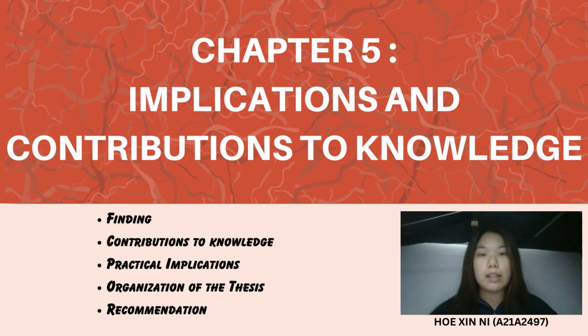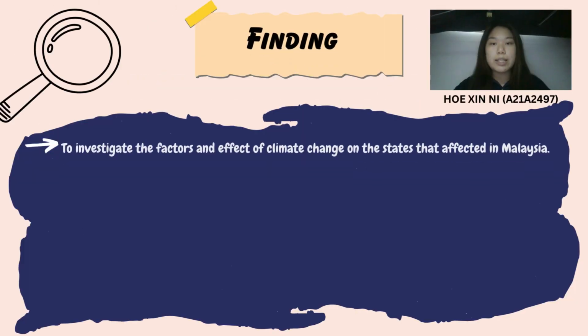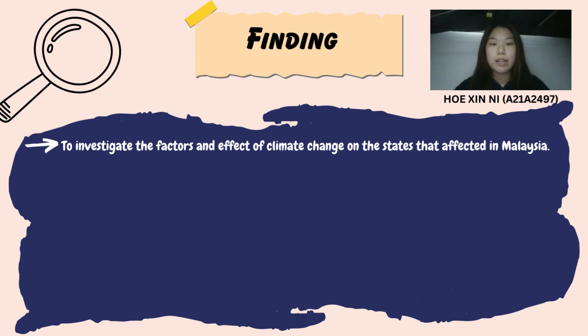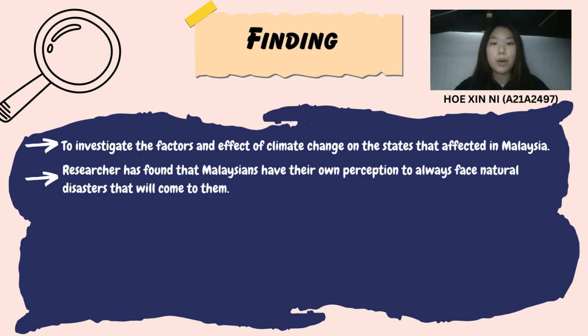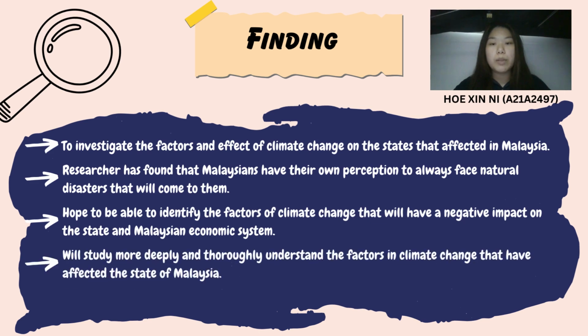I and other members will continue to present chapter 5, which is implication and contribution to knowledge. There are 5 parts in this chapter. For findings, the aim was to investigate the factors and effects of climate change on the states affected in Malaysia. We also found that Malaysians have their own perception of facing natural disasters when climate change comes to them. And we were able to identify the factors of climate change that give a negative impact to the states and the Malaysian economic system. We will study more deeply to understand the factors in climate change that have affected these states of Malaysia.